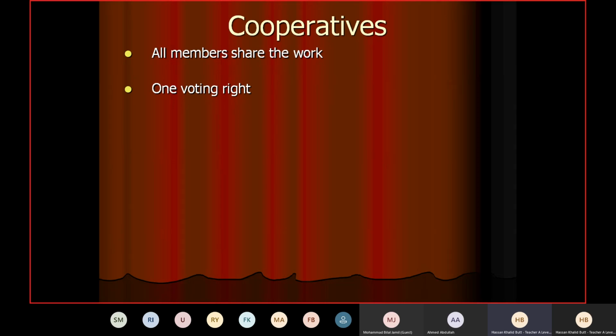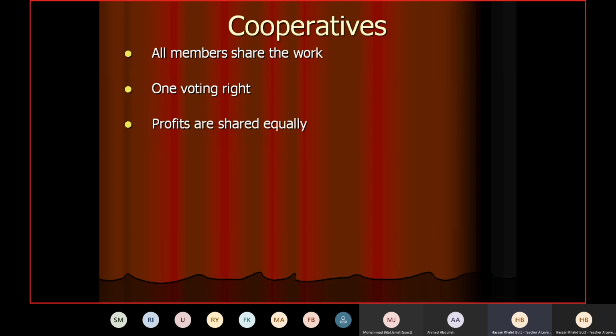So one voting right is there for, obviously, only those people will be interested who think that it's fine if we have one voting right because we do not have the capacity to form one alone. Then we have the third point, the third characteristic: profits are shared equally.